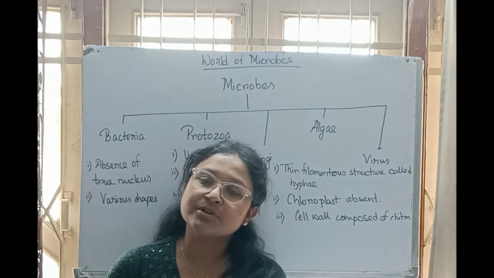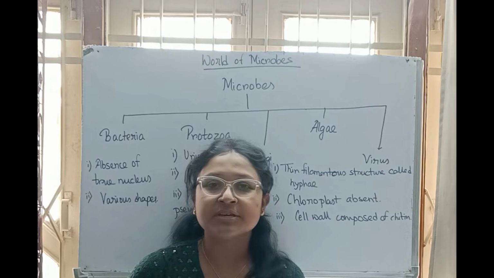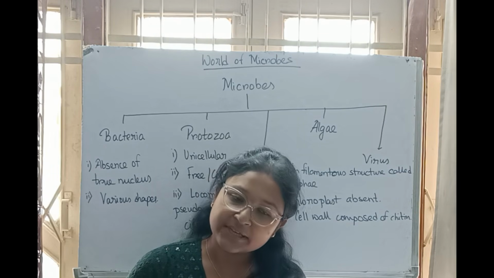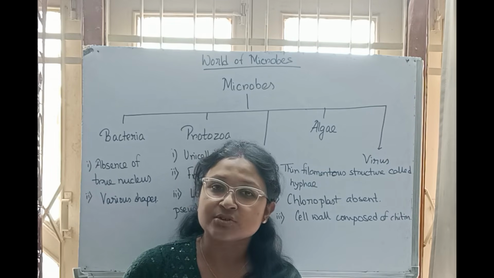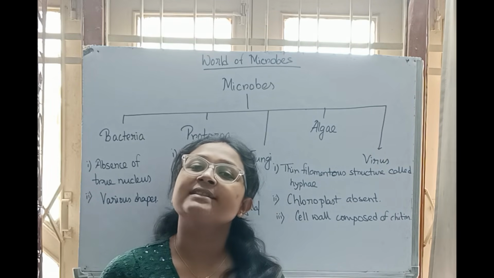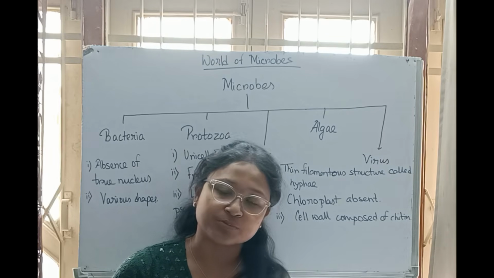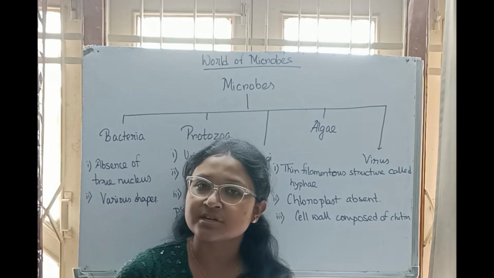Microbes are the smallest living creatures of the world, which cannot be seen through normal eyes. We need a microscope for them to be visible. So that means microbes are organisms that can only be seen with the help of a microscope. That's why they are termed microbes, very small minute structures.